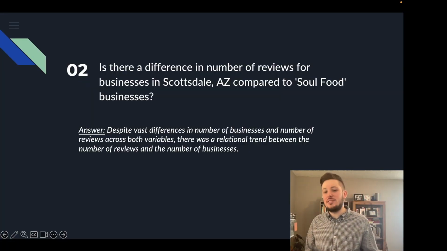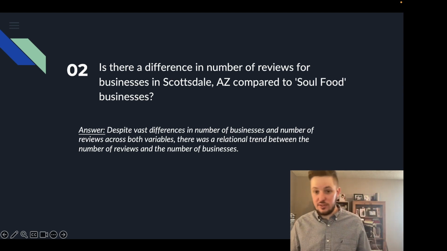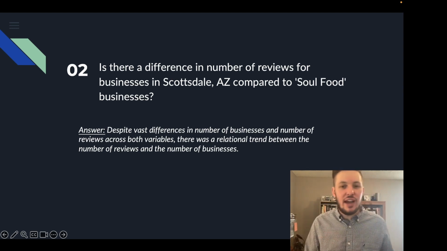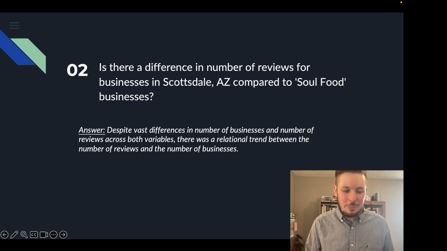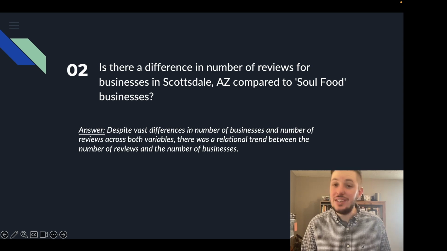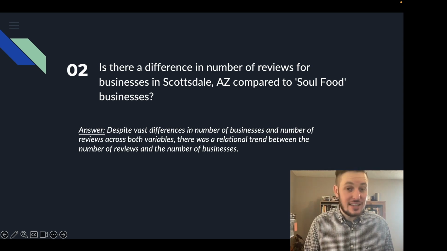With that explanation, I'd like us to go ahead and get into the answer that I came up with to this question, which is, despite the vast differences in the number of businesses and number of reviews across both variables, Scottsdale, Arizona, and Soul Food, there was in fact a relational trend between the number of reviews and the number of businesses. It did go up and to the right, and so there was a positive trend for both of them. Although it didn't necessarily align perfectly, it did align, and there was a positive trend.